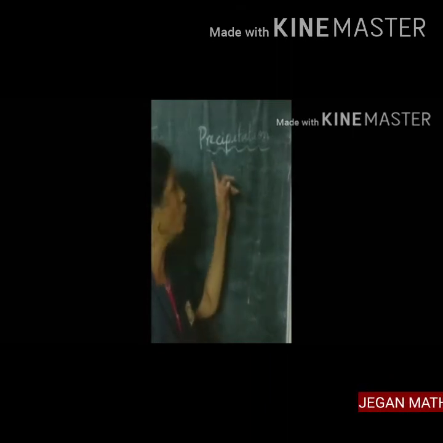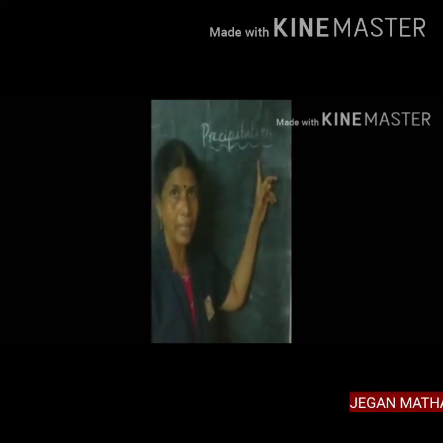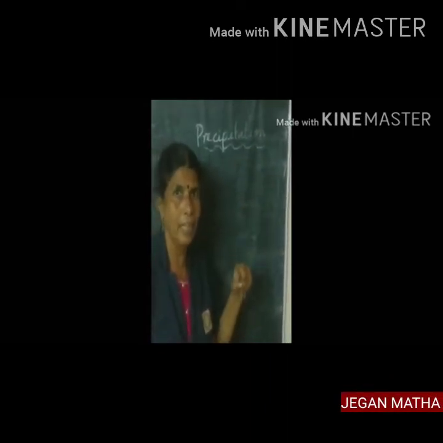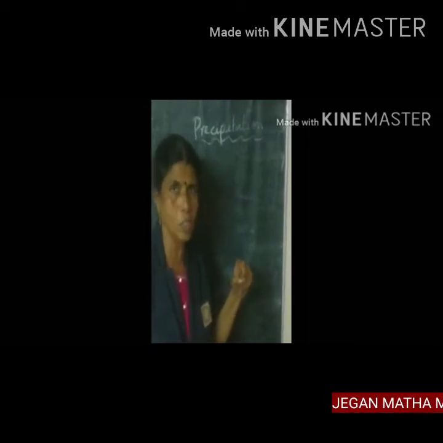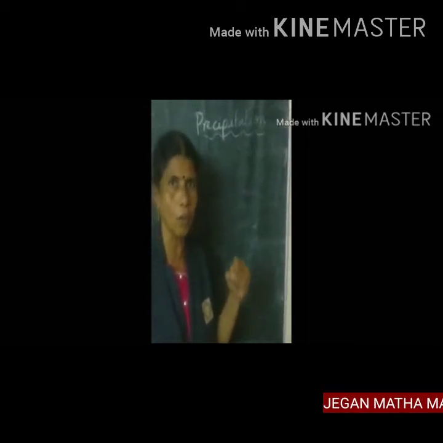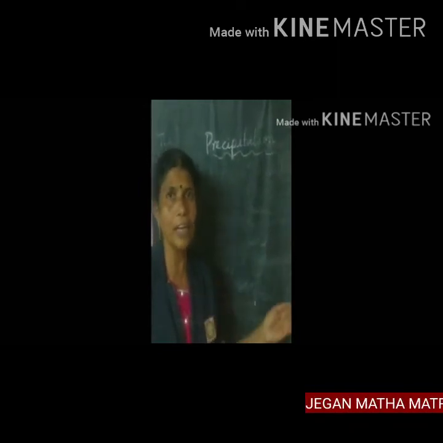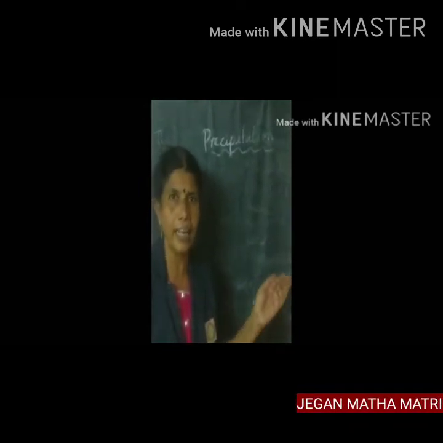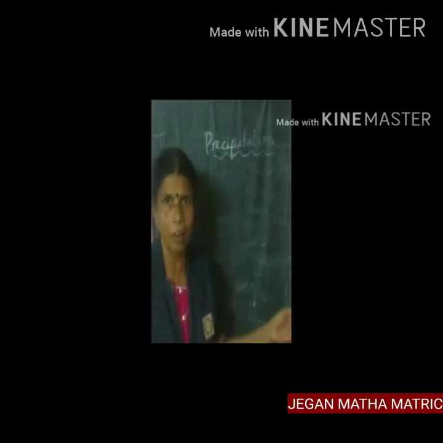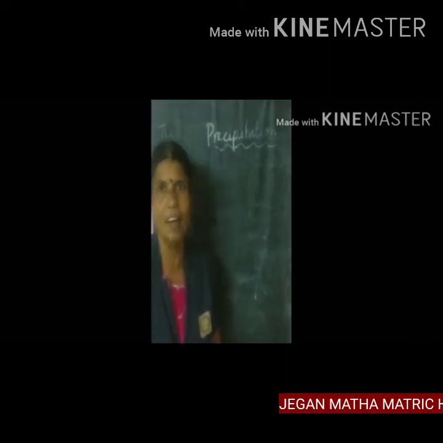Last week we learned evapotranspiration, evaporation, condensation, forms of condensation and transpiration. Today we are going to learn about precipitation. What is precipitation? Precipitation refers to all forms of water from the clouds to the earth's surface. There are different types of precipitation. Let us learn all types of precipitation.